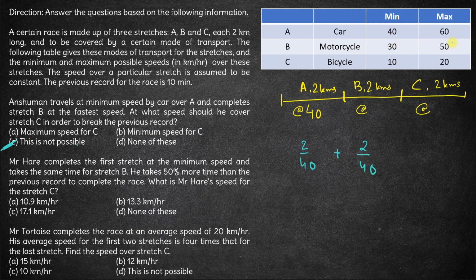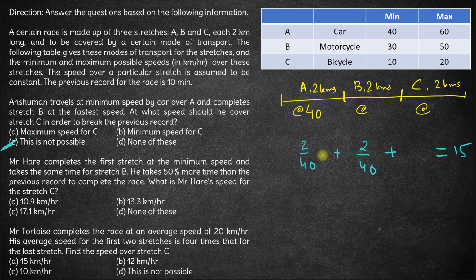Right? And that is possible because speed has to be between 30 and 50. So 40 is also possible. Plus, the time taken for stretch C is such that he takes 50% more than the previous record to complete the race. So the total time taken is 50% more than the previous record, which is 10 minutes. So 50% more than 10 minutes is 15 minutes. So the total time taken is 15 minutes here.